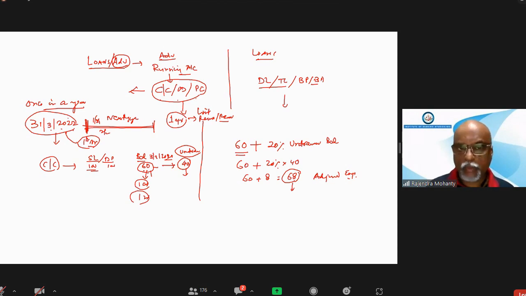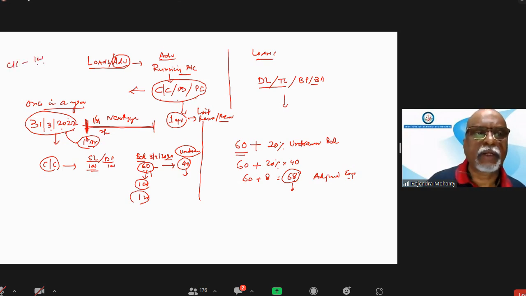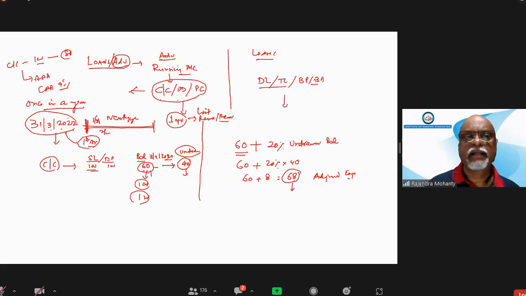So if in the question it comes that a borrower has been sanctioned a CC limit of 100 rupees, where the outstanding balance is 80 rupees, and the rating is AAA, if the CAR is 9%, calculate the capital. In such cases, this adjustment has to be made. So instead of 80, how much will you take? 80 plus 20.